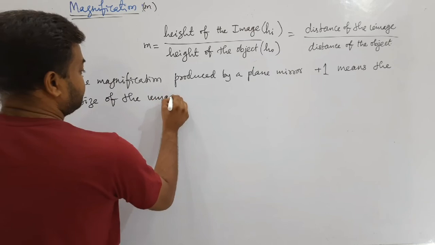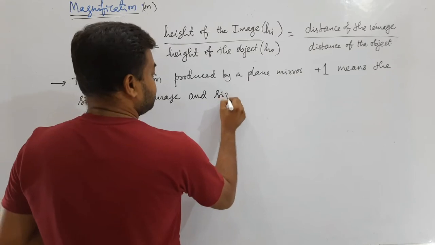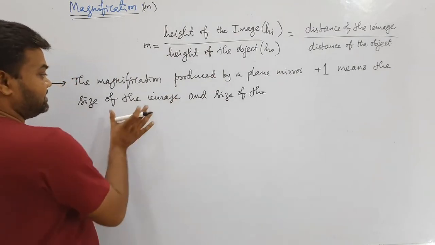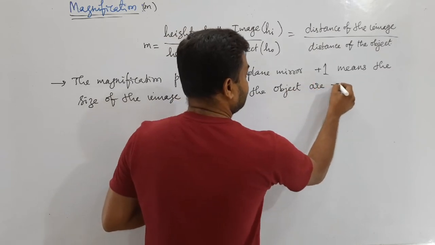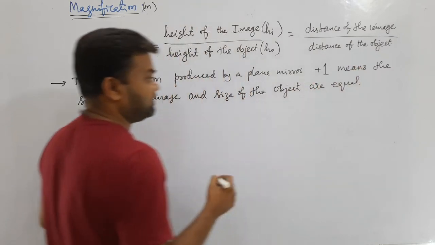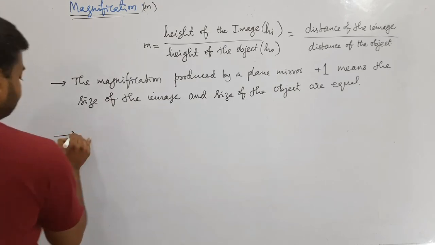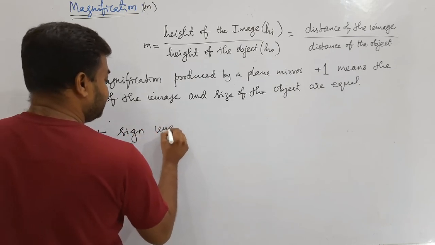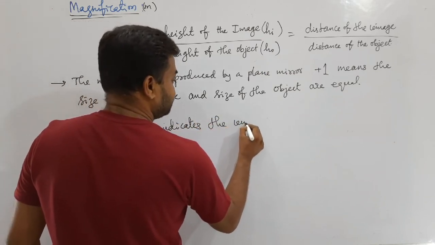Size means height; we can call it size or height, both are same. That is one point here. Okay, the plus sign indicates the image is erect.